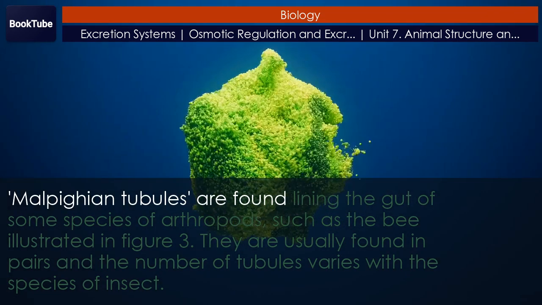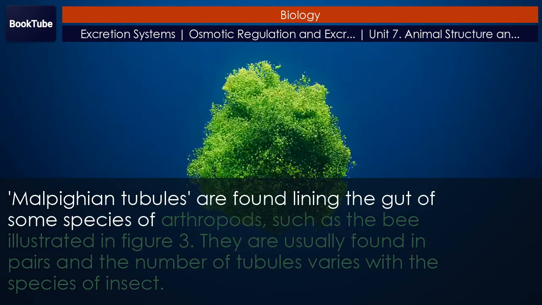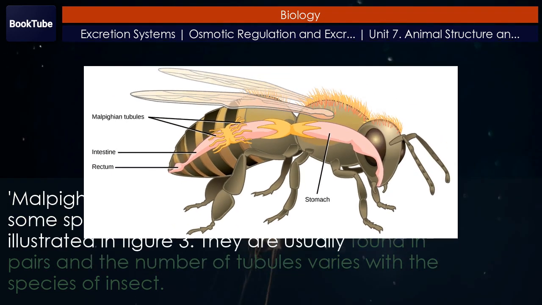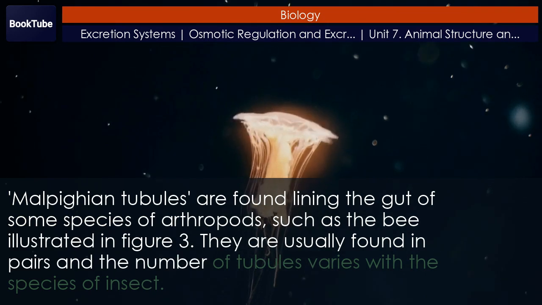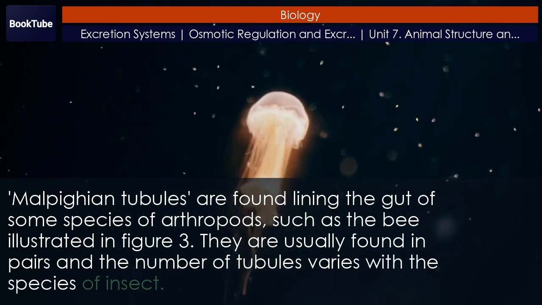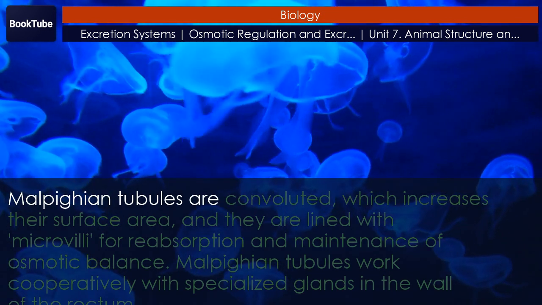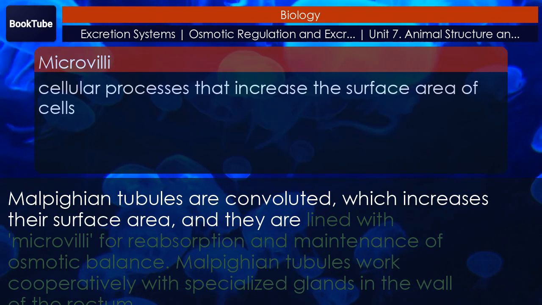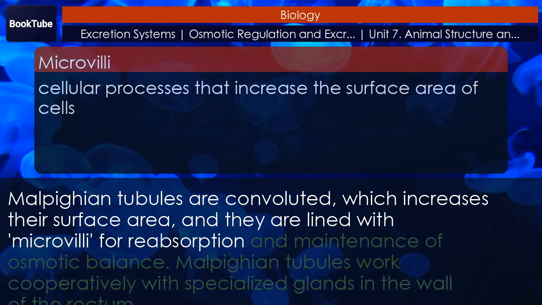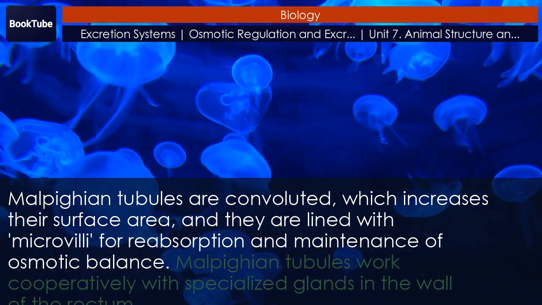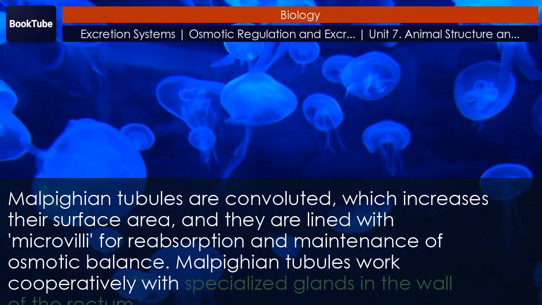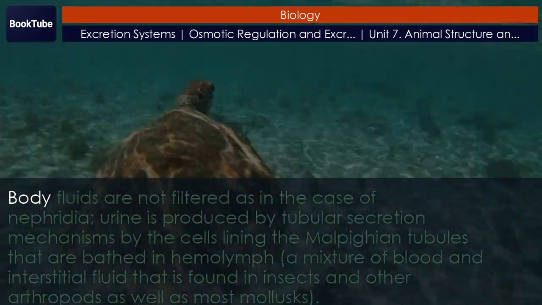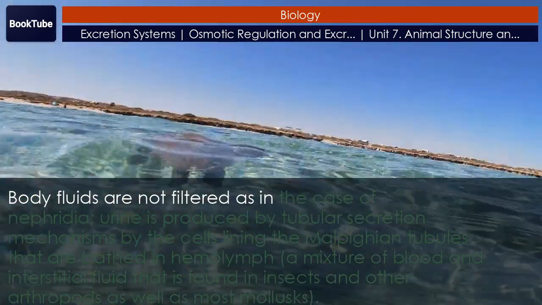Malpighian tubules of insects. Malpighian tubules are found lining the gut of some species of arthropods, such as the bee illustrated in Figure 3. They are usually found in pairs and the number of tubules varies with the species of insect. Malpighian tubules are convoluted, which increases their surface area, and they are lined with microvilli for reabsorption and maintenance of osmotic balance. Malpighian tubules work cooperatively with specialized glands in the wall of the rectum. Body fluids are not filtered as in the case of nephridia.